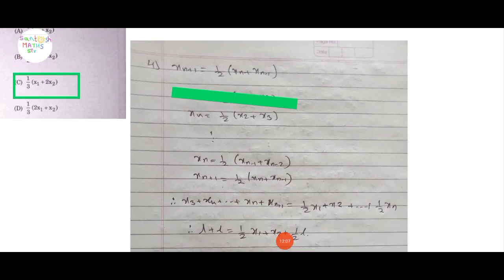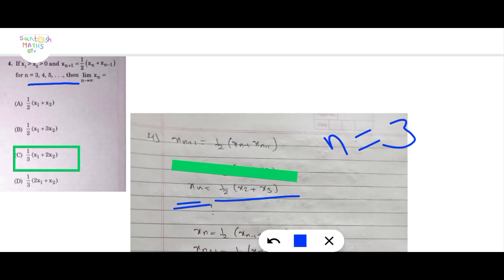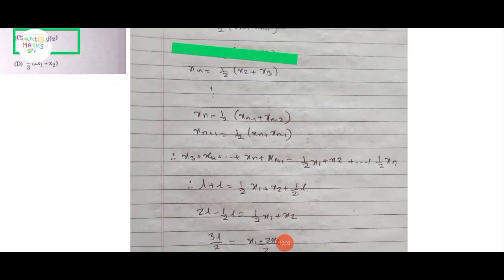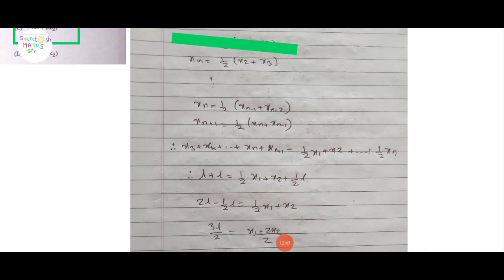Here x(n+1) equals 1 upon 2 (xn plus x(n-1)). The question gives n equal to 3, 4, 5, so put n equal to 3. Then x4 is 1 upon 2 (x2 plus x3), and so on up to xn equal to 1 upon 2 (x(n-1) plus x(n-2)) and x(n+1) equal to 1 upon 2 (xn plus x(n-1)). Sum all these, RHS equal to LHS.